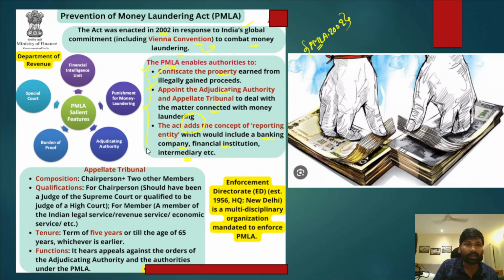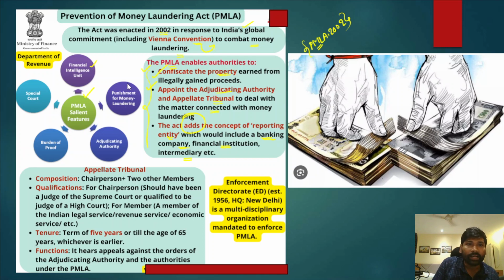Now, apart from that, it also has certain salient features. It has provided for the Financial Intelligence Unit. The Financial Intelligence Unit regularly keeps track of these types of money laundering transactions. Better intelligence means capacity building of existing law enforcement agencies with adequate information on money laundering transactions.